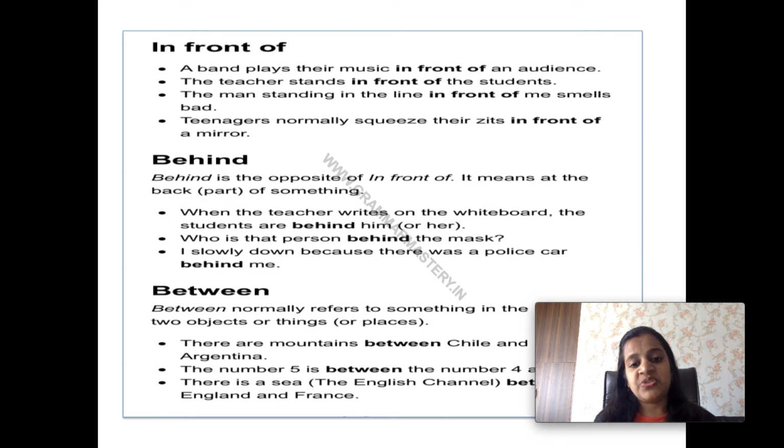Between. Between normally refers to something in the middle of two objects or things. जब कोई चीज़ दो चीज़ों के बीच में होती है. There are mountains between Chile and Argentina. My father brought sweets and distributed them between my brother and me. मेरे फादर जो हैं वो स्वीट्स लेके आए और उन्होंने उनको मेरे और मेरे ब्रदर के बीच में डिवाइड कर दिया.